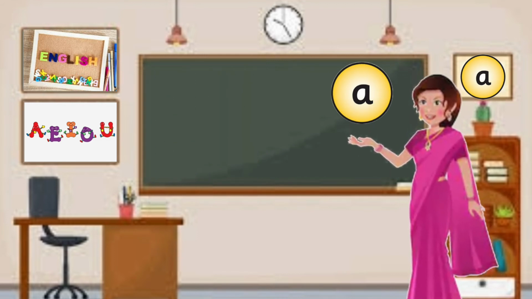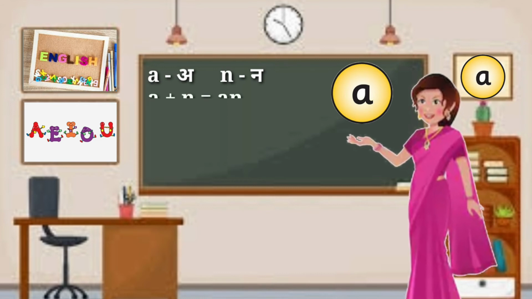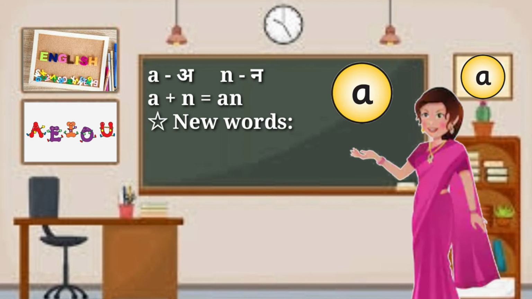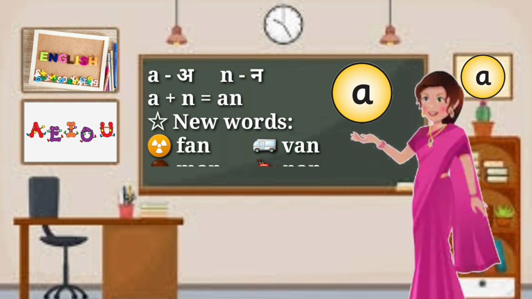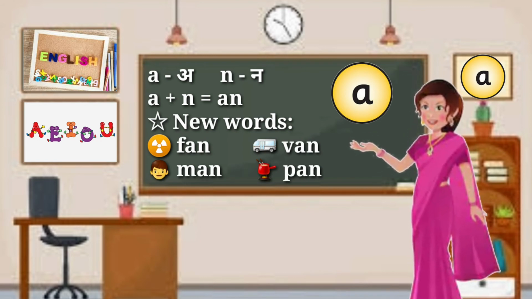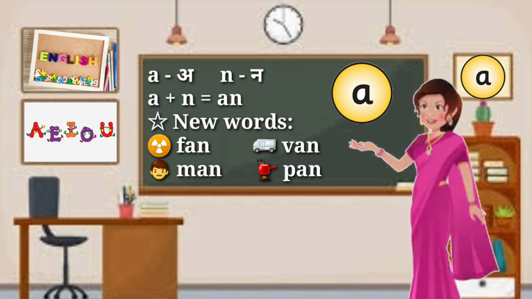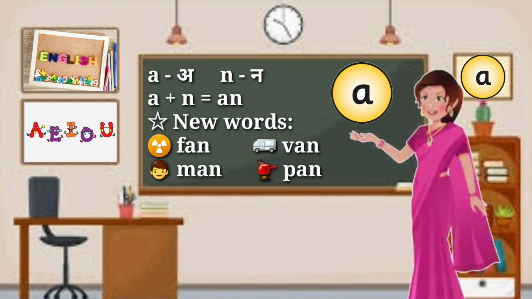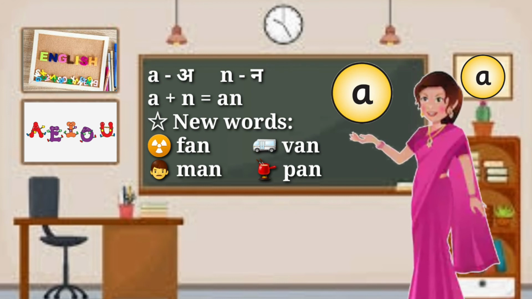Now the sound of A is A and the sound of N is N. When A is combined with N, then we read it as an. Now we create new words from an: F-A-N, fan; V-A-N, van; M-A-N, man; P-A-N, pan.